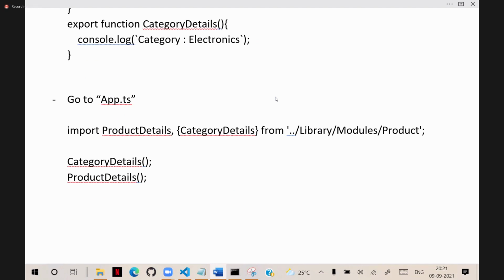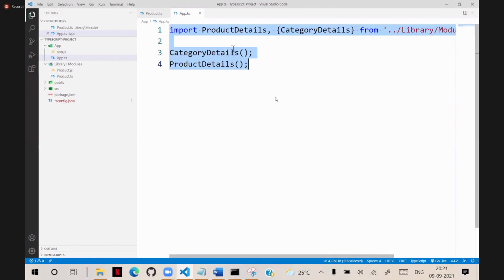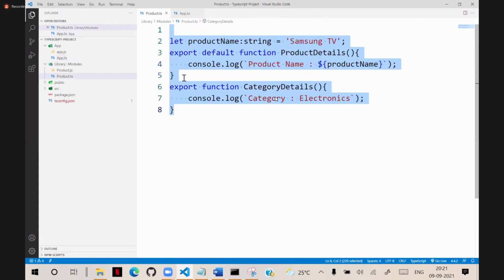Categories information in a category module. Product information in a product module. You can import those two libraries. You have to import separately. For example, see, what I am doing here is I am just creating this category details. I removed it from here.